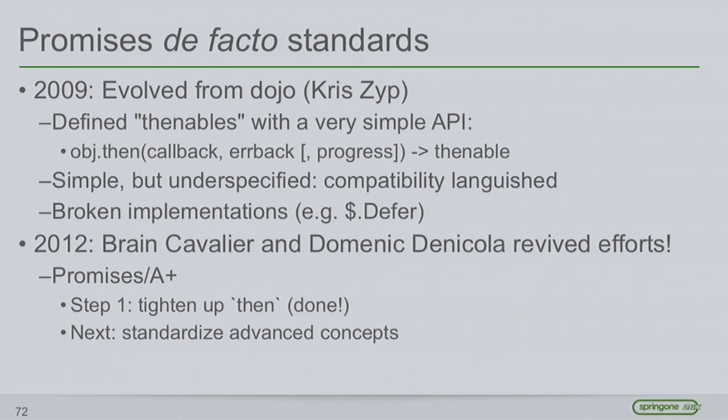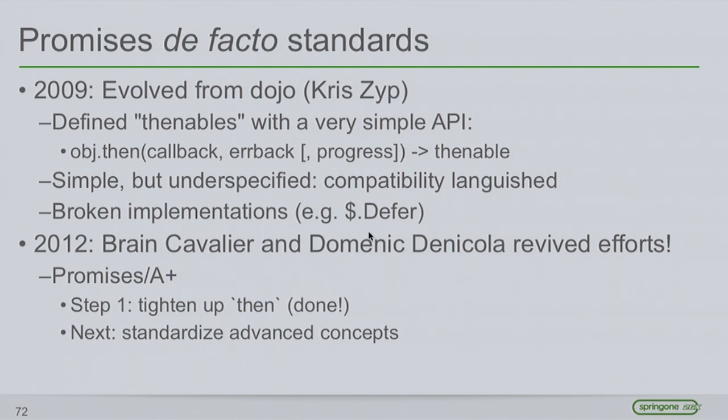So the current standards for promises in JavaScript started from this seriously bright guy named Kris Zyp from Dojo. He defined them as thenables with a single method on it, a very simple API. If this object has a then method that takes callback and errback and potentially progress, and then returns another thenable.